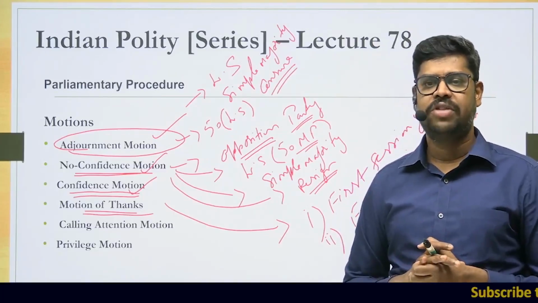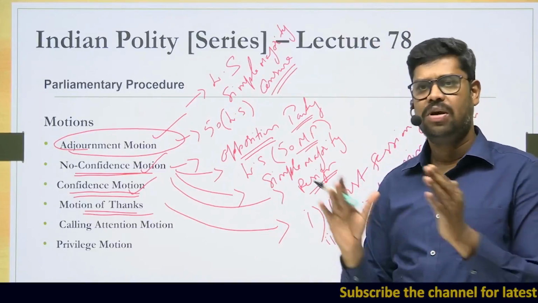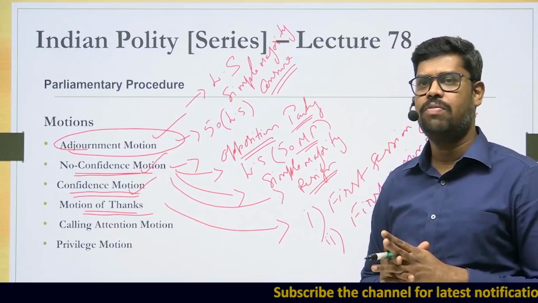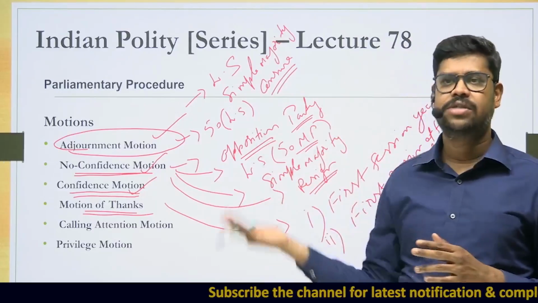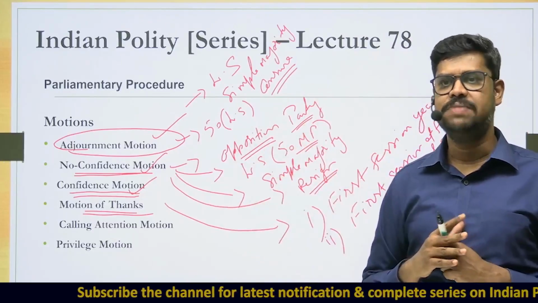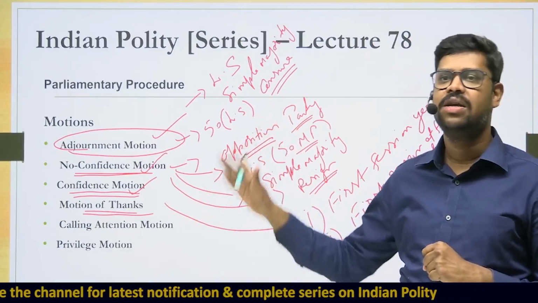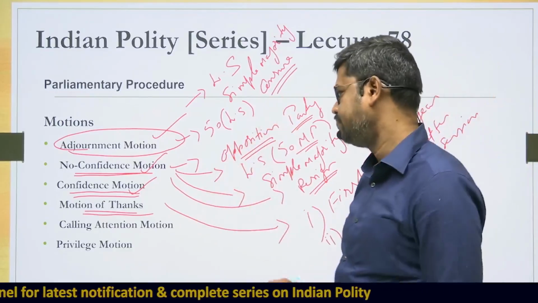But if the motion of thanks is not passed in the Rajya Sabha, it has no effect. It does not hurt the government. So there is no problem if the motion of thanks is not passed in the Rajya Sabha by simple majority. But if it is not passed with simple majority in the Lok Sabha, then it is considered that the government does not have the majority.